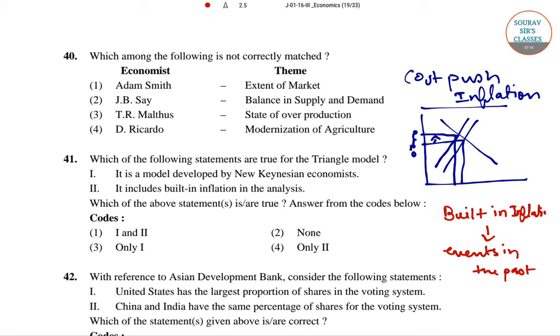So for question number 41 it is given that it is a model developed by new Keynesian economists, and also that it includes built-in inflation in the analysis. So for this reason the right answer for question number 41 would be option 1.